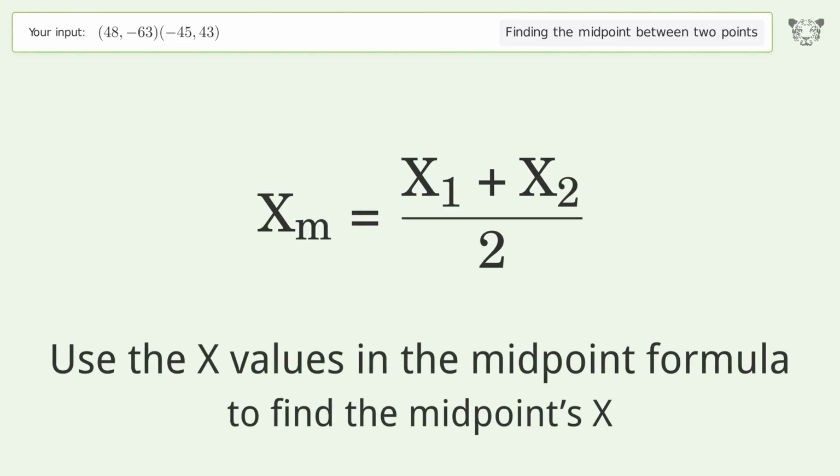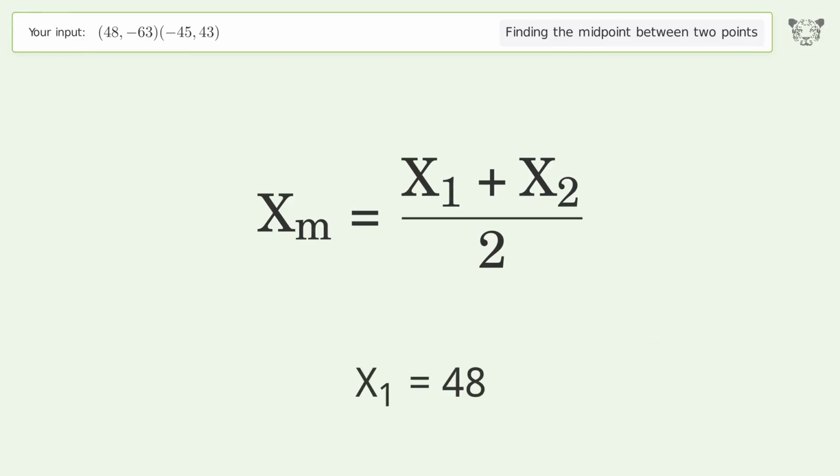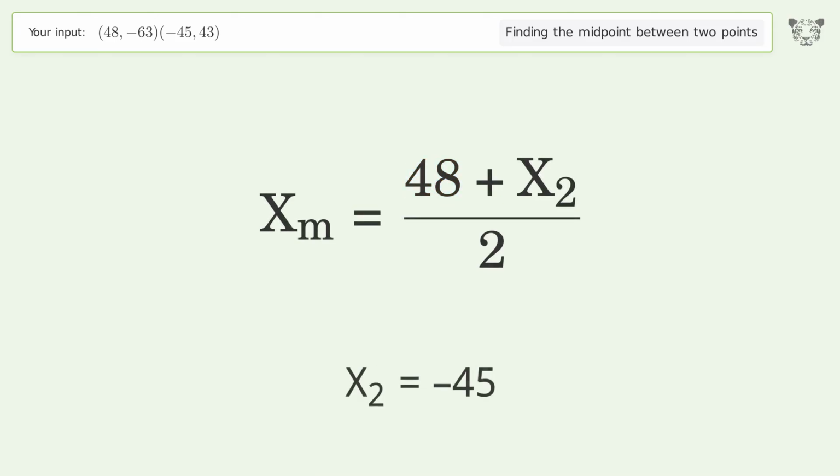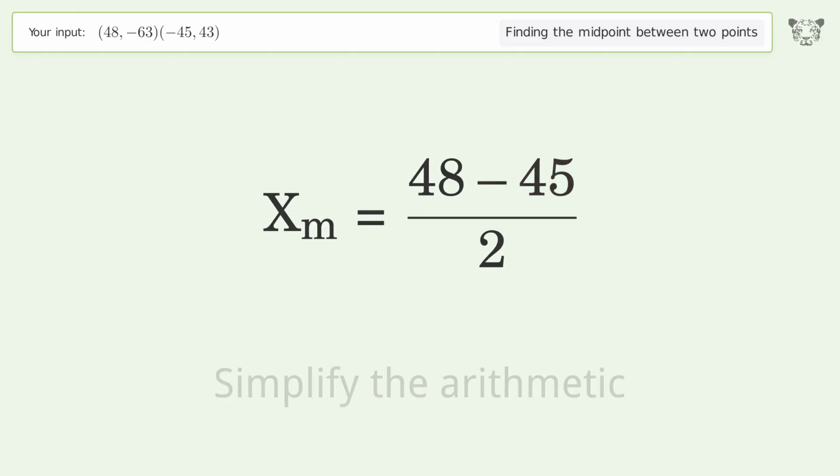Use the x values in the midpoint formula to find the midpoints x. x1 equals 48. x2 equals -45. Simplify the arithmetic.